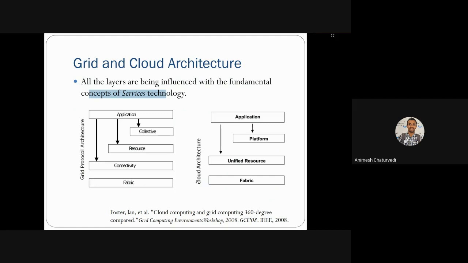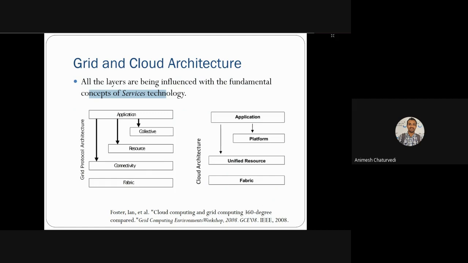In the cloud architecture, you have the application and the platform, meaning the collective and resource layers are merged together as a platform. This is called platform as a service, in terms of the collective and resource layers. Thereafter, the unified resource layer replaces the connectivity layer, and the fabric layer remains the same.